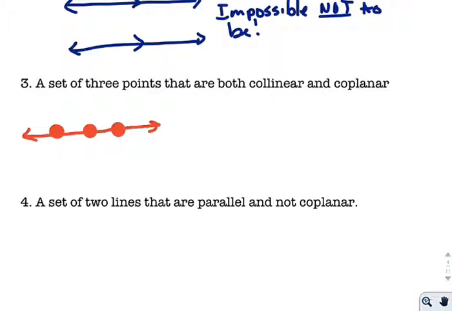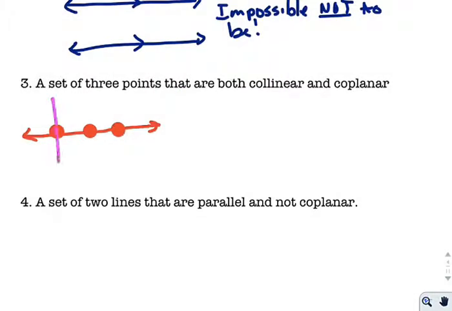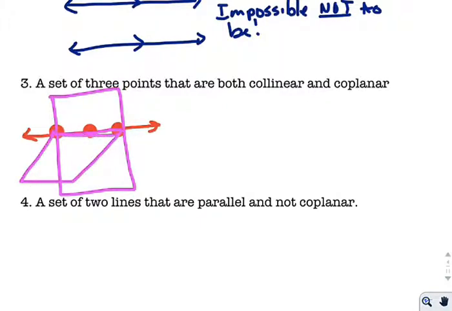Now the question is, does there exist a plane that these points are all on? It turns out the answer to this one's also yes. In fact, it's impossible for it not to be. So check this out. It could totally be on this plane, but it'll also be on this plane. And let me switch colors here. It could also be on this plane that sticks out this way, or maybe this plane that goes up this way. So it's another one of these. Not only is the answer yes, but it has to be.